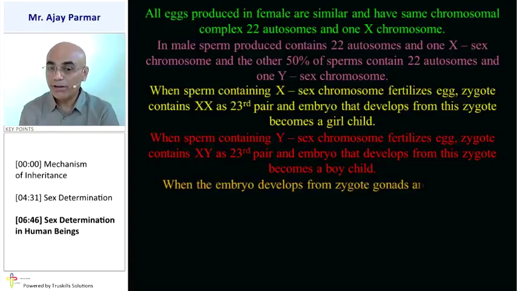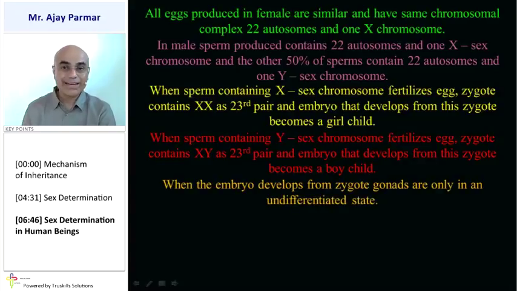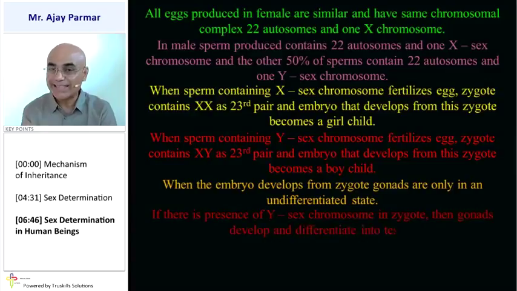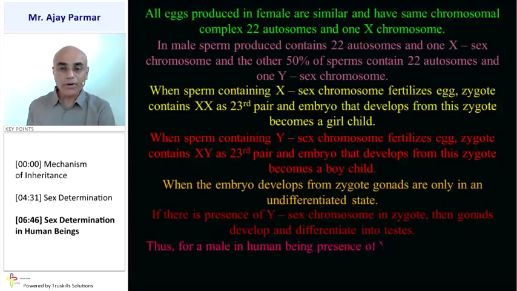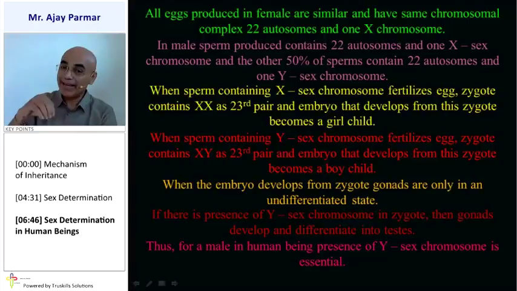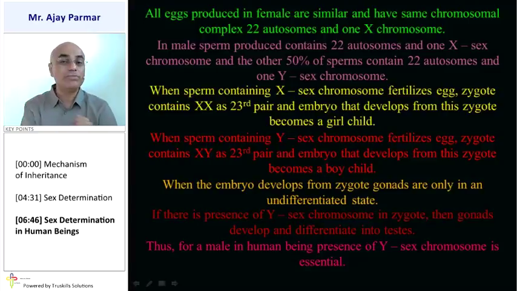So when an embryo develops from the zygote, the gonads are at first in an undifferentiated state. But if there is a presence of Y sex chromosome in the zygote, then the gonads develop and differentiate into testes. So for a male in human beings, obviously the presence of Y sex chromosome is essential. So if anybody has to be considered responsible for the gender of the child, it is the father who is responsible, not the mother.